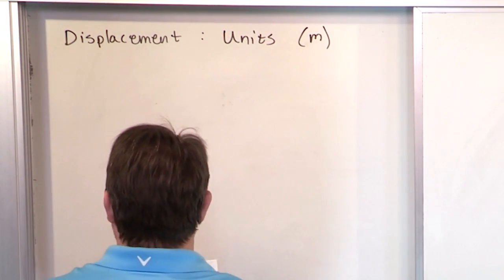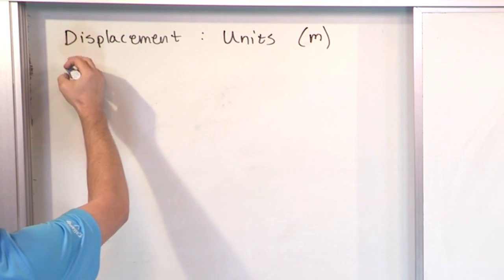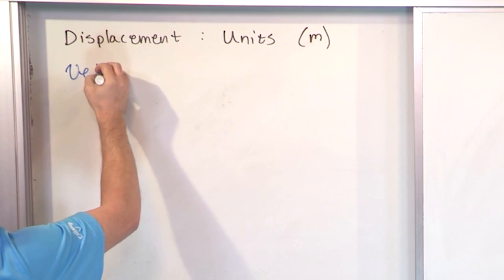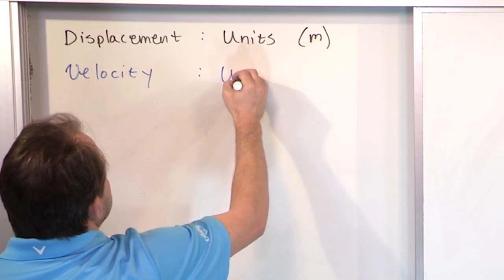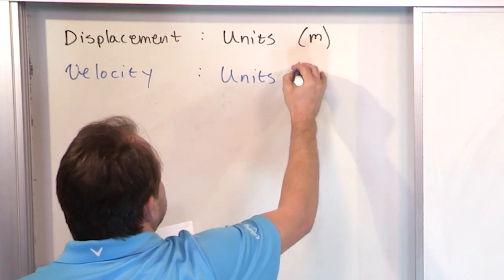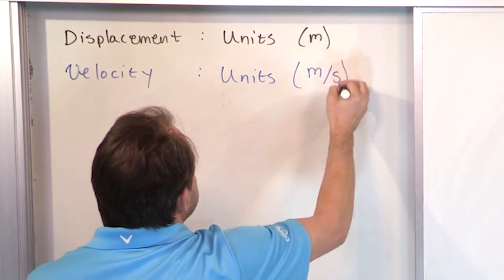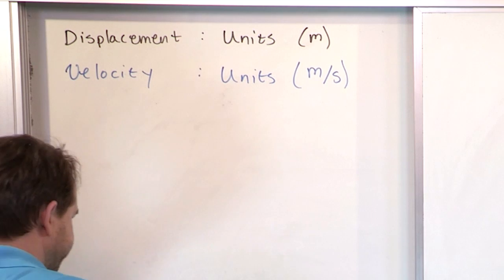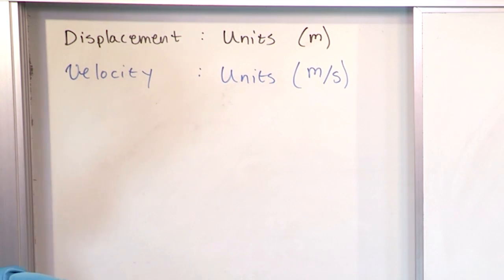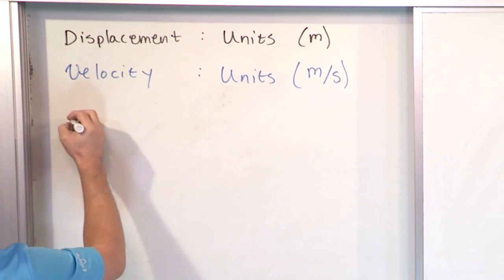And then we talked about the concept of velocity. So we're reviewing things here. Both of these are vector quantities, and the units of velocity we already know is meters per second. That means every second that goes on, I travel so many meters down the road, meters per second. All right, now we're finally going to tackle something new. We're going to call it acceleration.